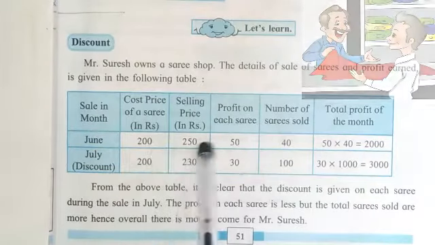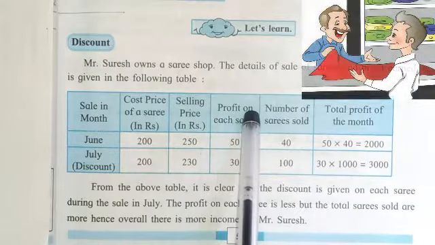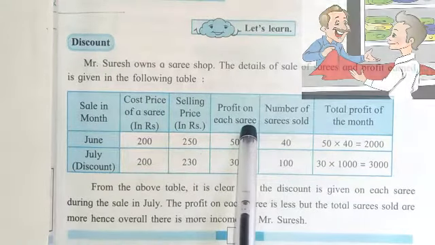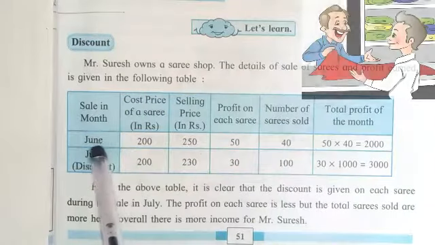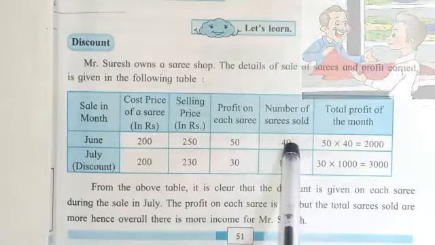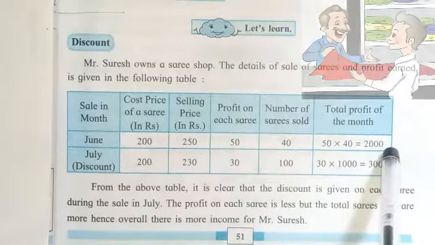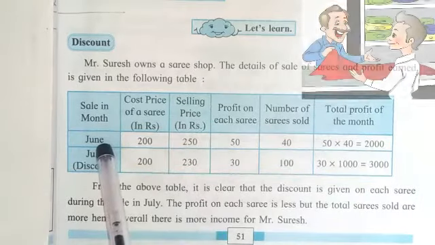So Mr. Suresh got 50 rupees profit on each sari, and the total number of saris sold in this month was 40. If we multiply these two figures, we get the profit of 2000 rupees earned by Mr. Suresh in the month of June.